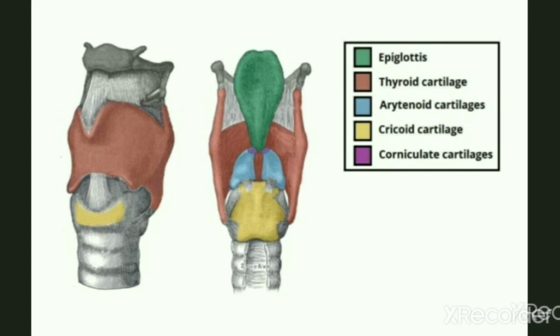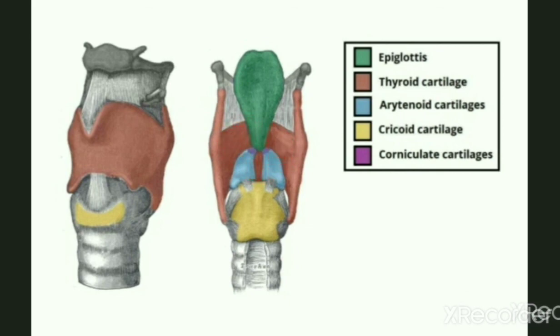The apex articulates with the corniculate cartilage, the base articulates with the superior border of the cricoid cartilage, the vocal process provides attachment for the vocal ligament, and the muscular process provides attachment for the posterior and lateral cricoarytenoid muscles.